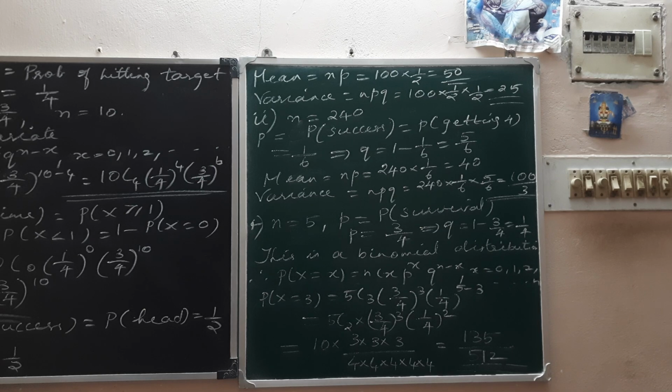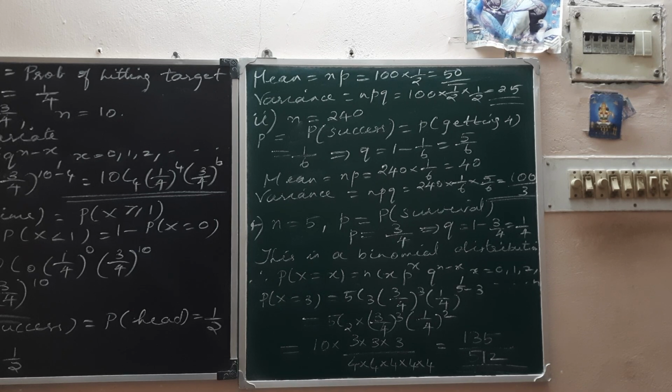The probability that a certain kind of component will survive an electrical test is 3/4. Find the probability that exactly 3 of the 5 components tested survive. So actually a component is going to be tested electrically, and the probability of survival is 3/4. And here you are asked to find the probability that exactly 3 of the 5 components survive. So the success is surviving.